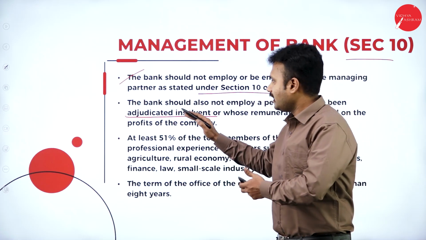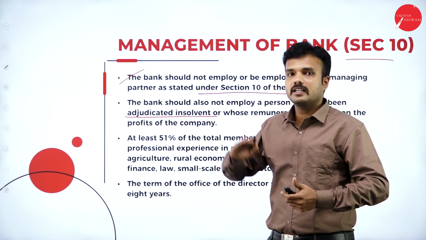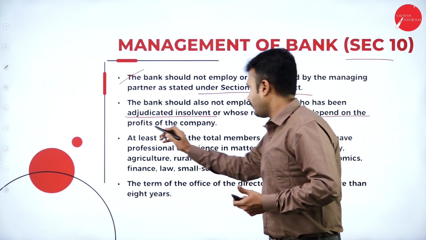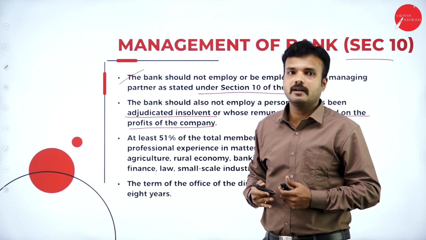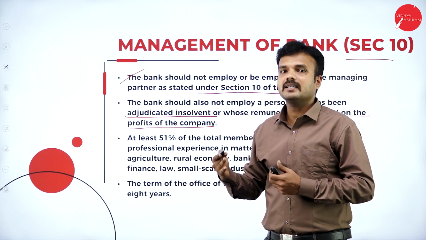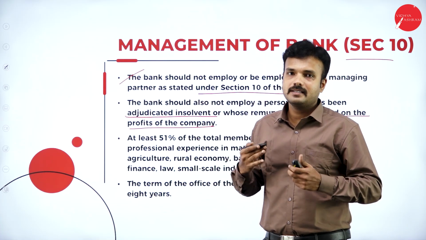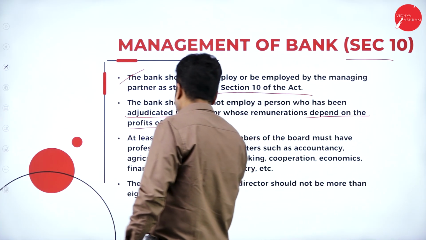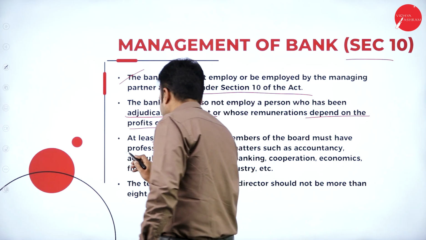So a banking company is not going to employ a person who is insolvent under the court of law, and also not going to employ a person whose remuneration depends upon the profits of a company. So he cannot expect a percentage of the profit of a banking company. Hence, this is the criteria for the selection. At least 51% of banking employees must be professional experts, right?